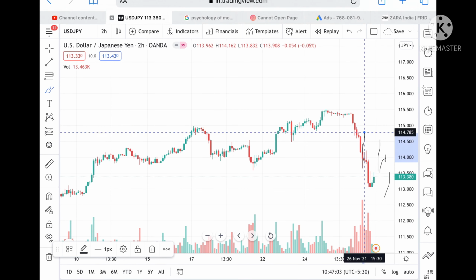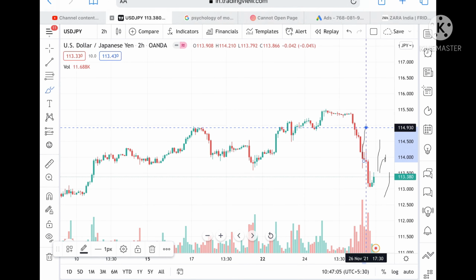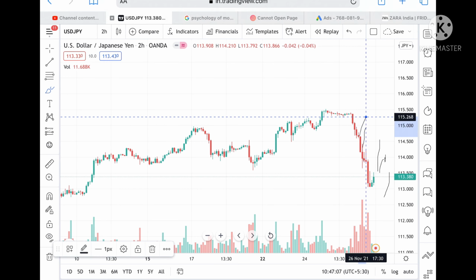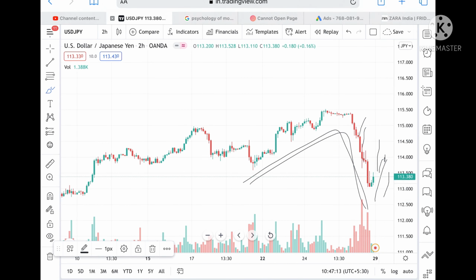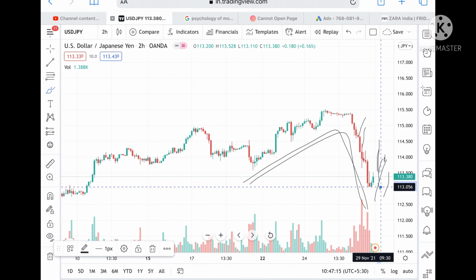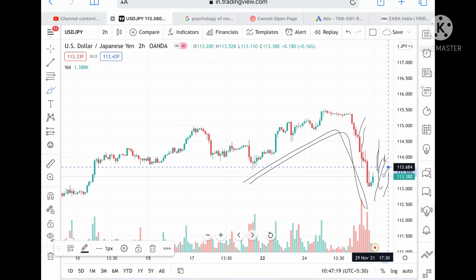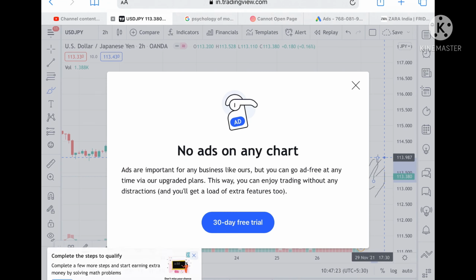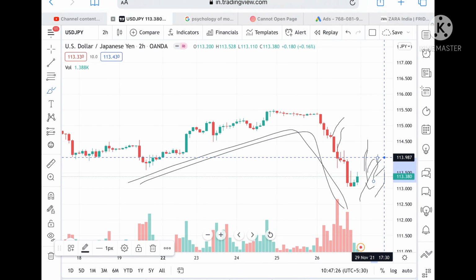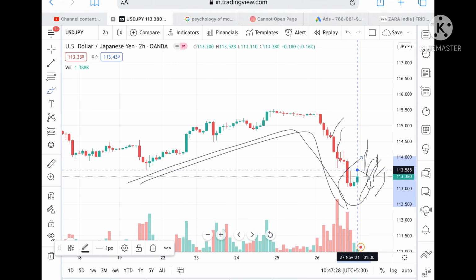Okay, and if it goes above this level, then we can see a level of 114.930, and if it goes above this level, then we can see 115.250. Because there was a sharp fall, there is a probability that we can see a little pullback, because a strong resistance is coming at this level. Okay, we can see further upside in the price of USD JPY, so there is an opportunity of buying at this level, I think. What I'm saying is just for educational purposes, consult a financial advisor before investing or trading.